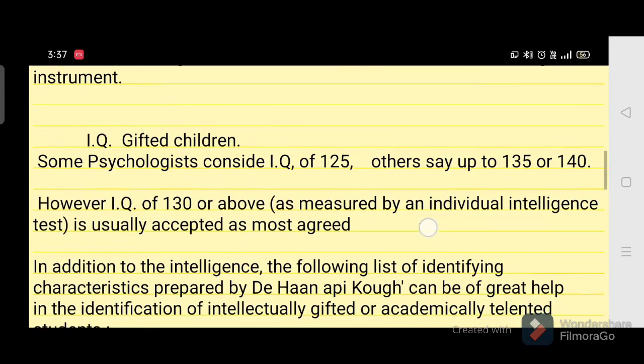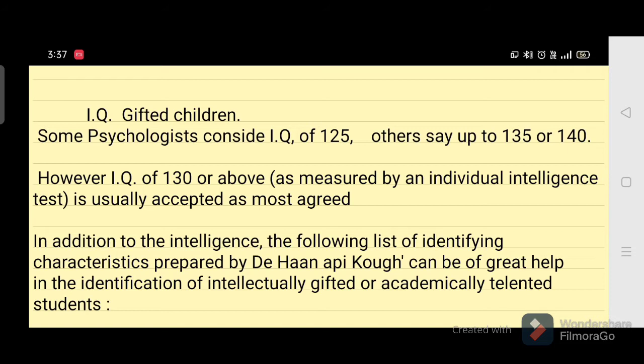Most psychologists consider an IQ of 125 for the gifted children, whereas others consider it to be between 135 and 140. On average, we can consider 130 as the IQ of the gifted children. Anything 130 and above is considered gifted.